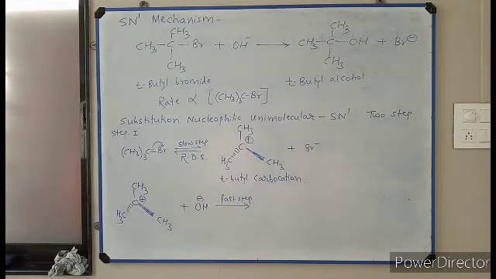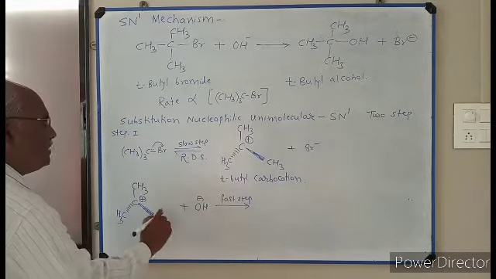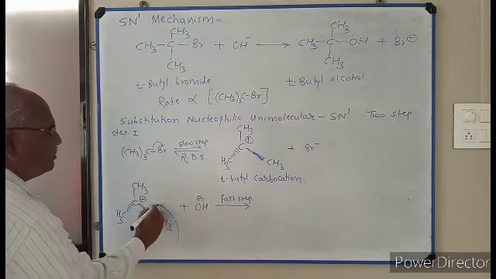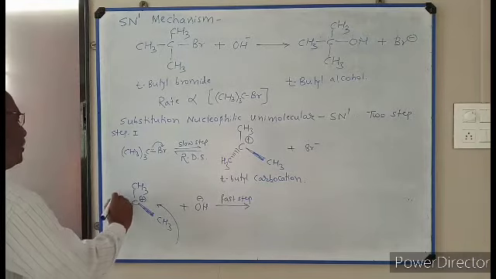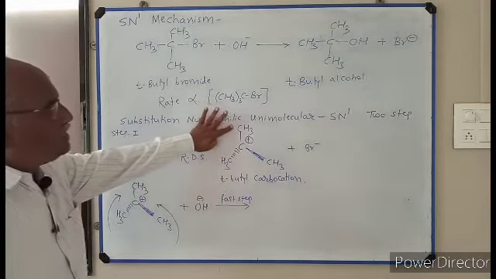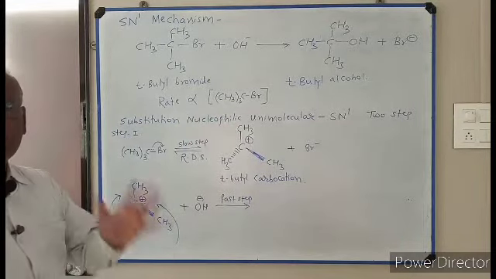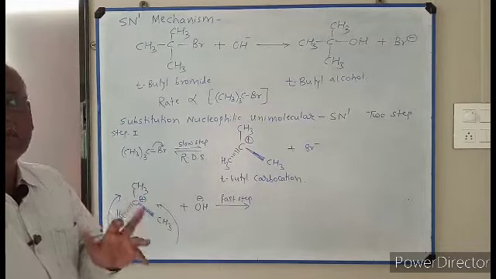Now in this case, the attack of OH minus is possible from front side as well as from back side. This tertiary butyl carbonium ion is planar and stabilized by resonance.